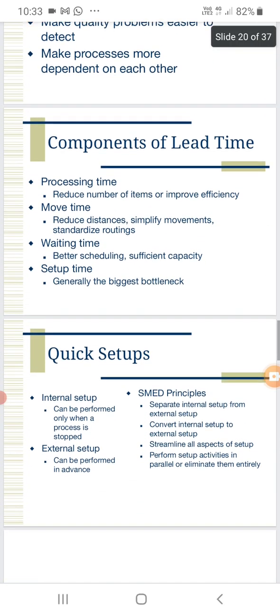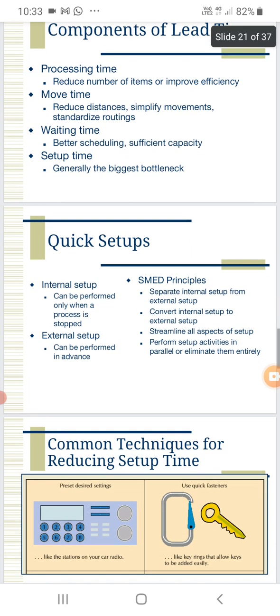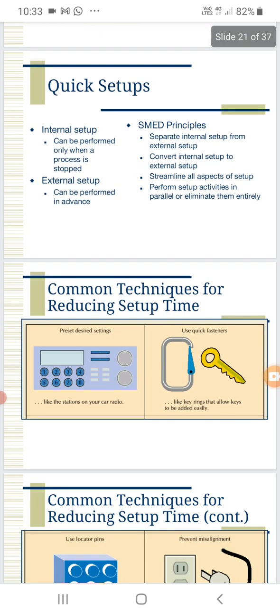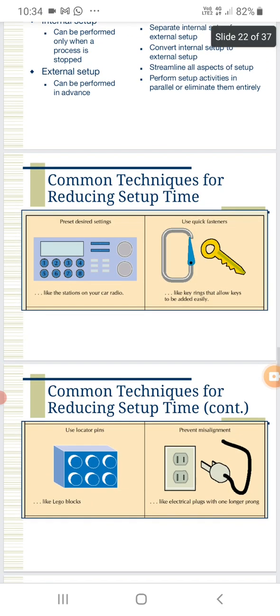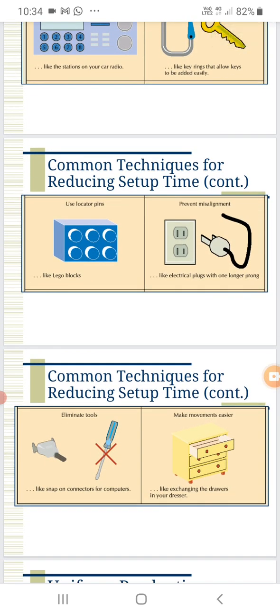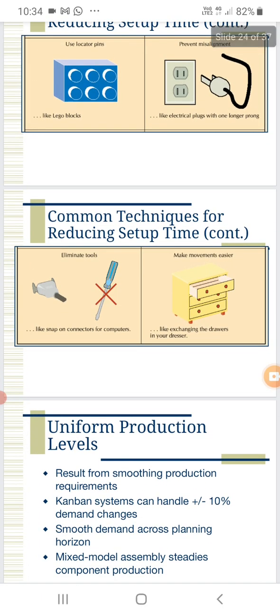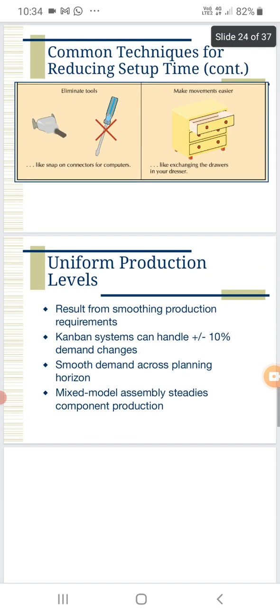And quick setup means that in between the duration, the specimen will not be idle. That is, without the tool work, the specimen will not be idle. The work will be continuously shared. And a common technique for reducing setup: initially the tool was not available in that machine, but tooling is also required.